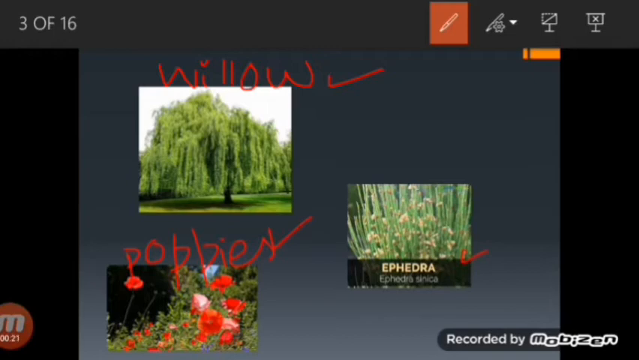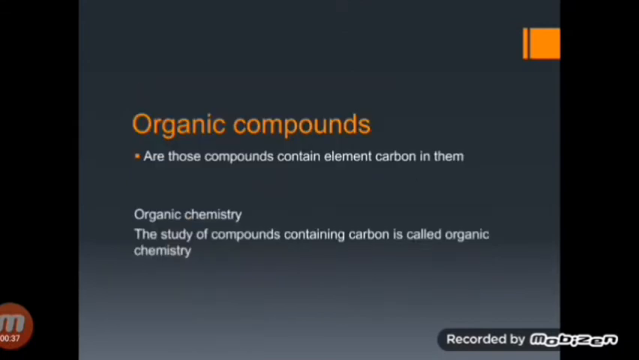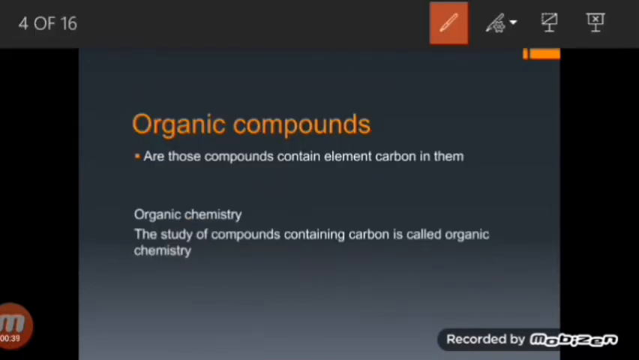Today, we know that these plants contain medicinal organic molecules, such as willows contain salicylic acid, poppies have morphine in them, whereas ephedra has ephedrine in it. This is just because of organic chemistry. What are organic compounds? Organic compounds are those compounds which have carbon in them. And the study of all those compounds which contain carbon is called organic chemistry.